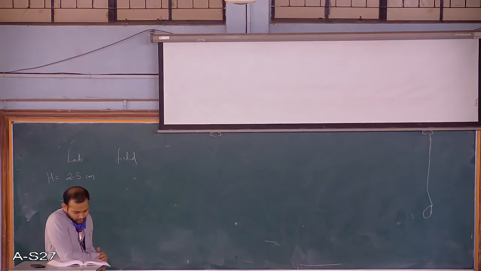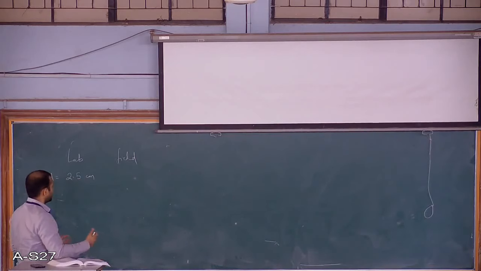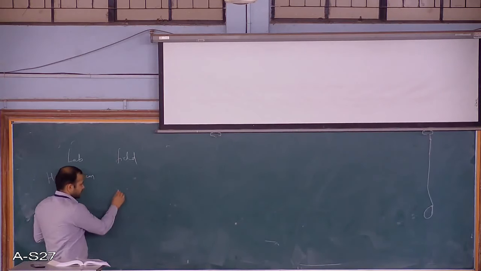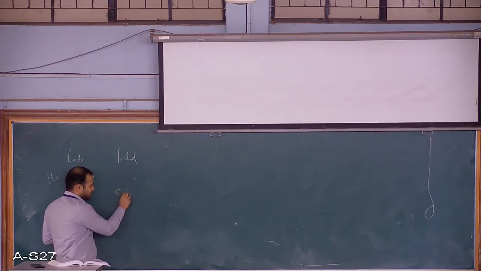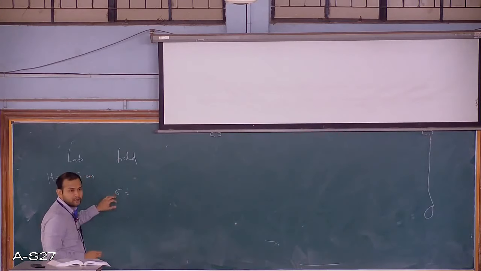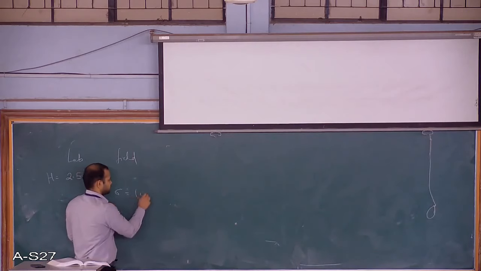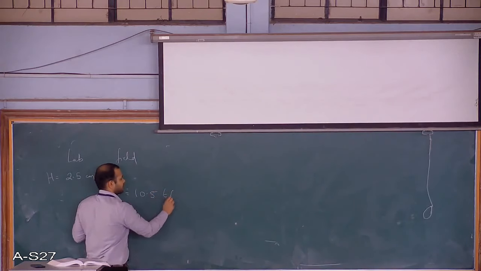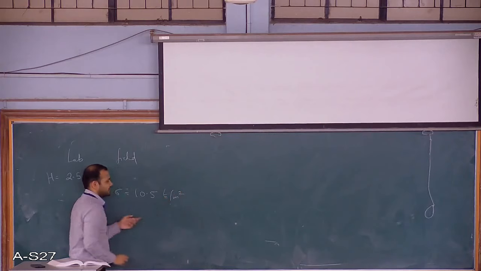The building they are going to construct on the soil will put a pressure of 10.5 tons per meter square. So in the field, the delta sigma that the building is going to exert is 10.5 tons per meter square.